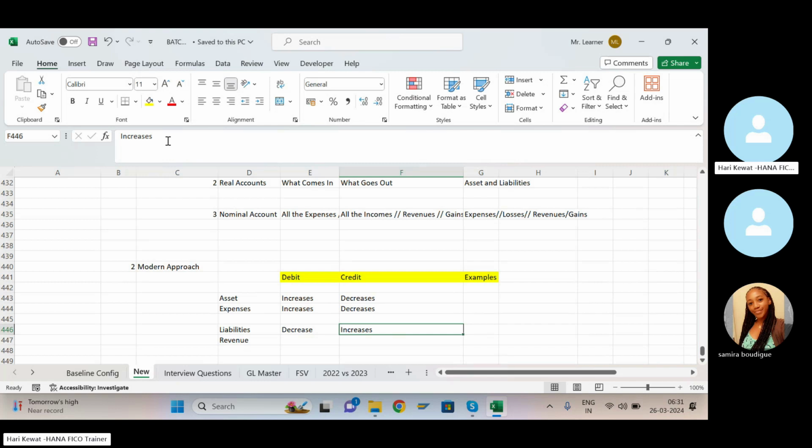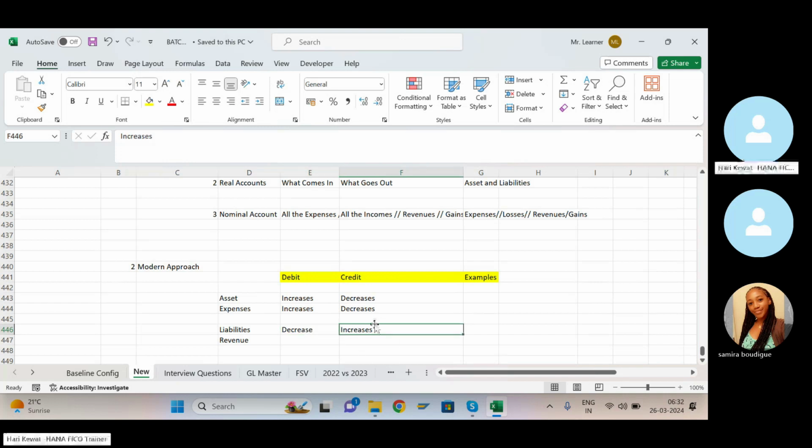Bank loan is your liability. Earlier you had taken a 1 lakh rupees loan; if you take an additional loan, your bank loan is increasing, means your liability is increasing, so you put bank loan as credit. But when you make repayment, your bank loan is decreasing, it means your liabilities are decreasing, so you put bank loan as debit. That is how it works. If liabilities are decreasing, it should be debit. If liabilities are increasing, it should be credit.